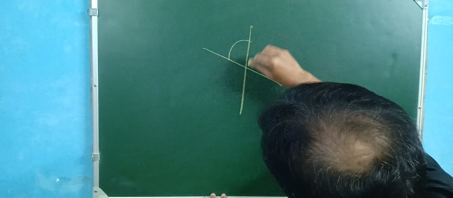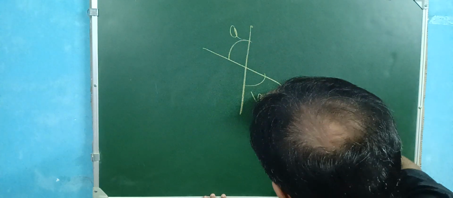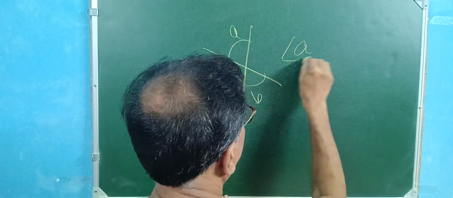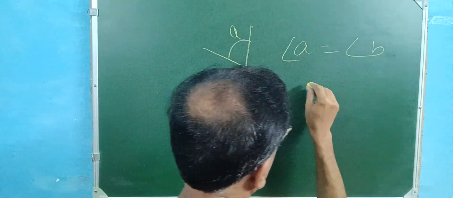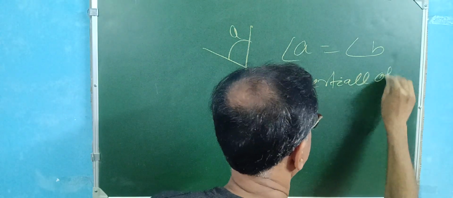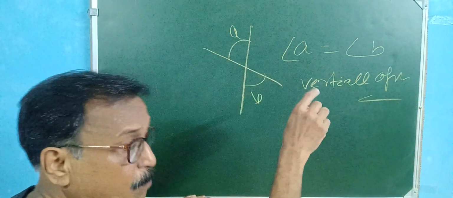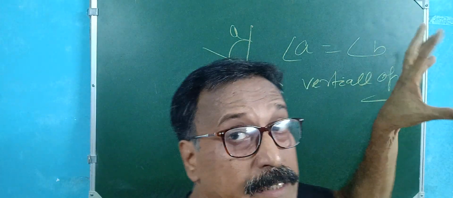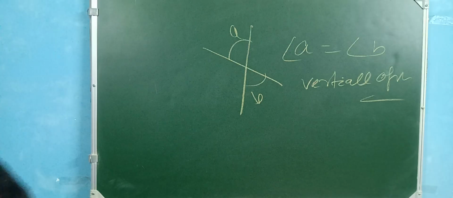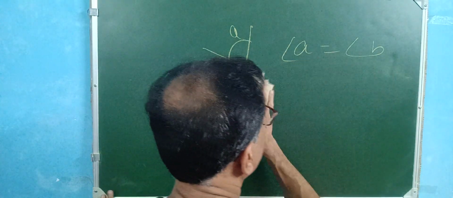যেমন এটা যদি হয়, this is the two cross, this angle and this angle A and B, this is called the vertically opposite angle, this is called A equal to B, angle A is equal to angle B, that is called the vertically opposite angle, always equal, vertically opposite angle always equal, এই আইডিয়াগুলো তোমাদের মাথায় থাকতে হবে। One is called the complementary angles, what do you mean by the complementary angles?